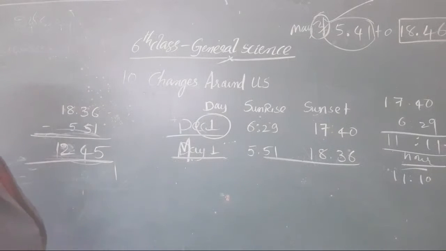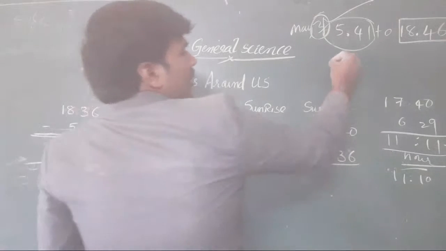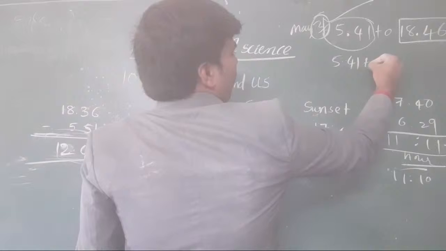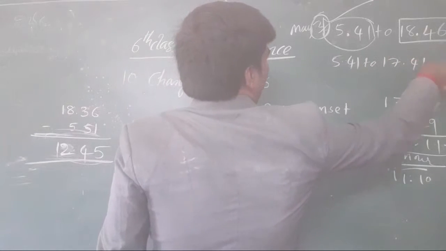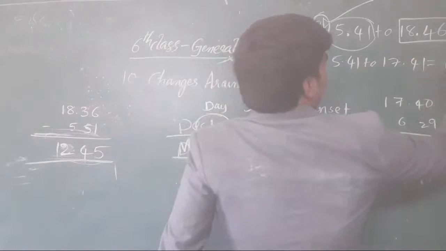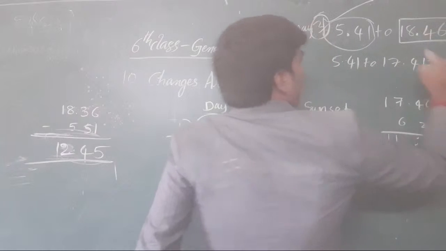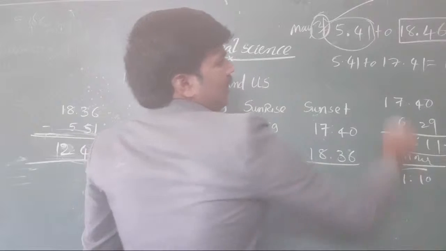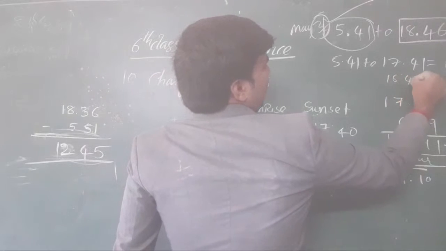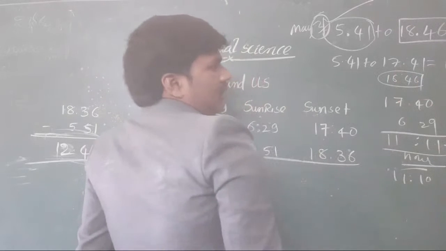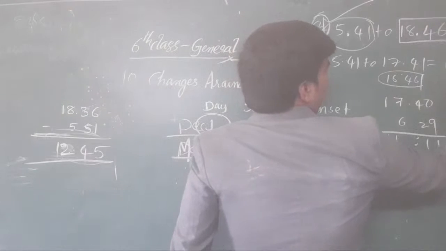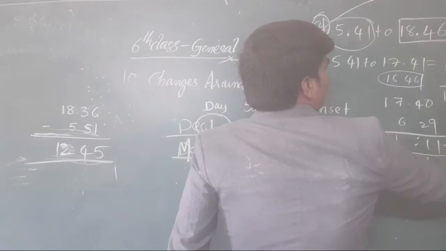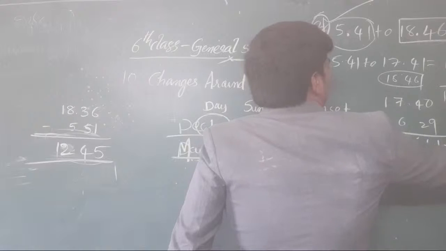The remaining, how many minutes are there? 5:41 to 17:41, how to calculate easily, you know, is 12 hours duration. And the remaining is how much? It is more than 1 hour. Here 18:46, so automatically there is more than 1 hour and 5 minutes. 13 hours, okay, 5 minutes.